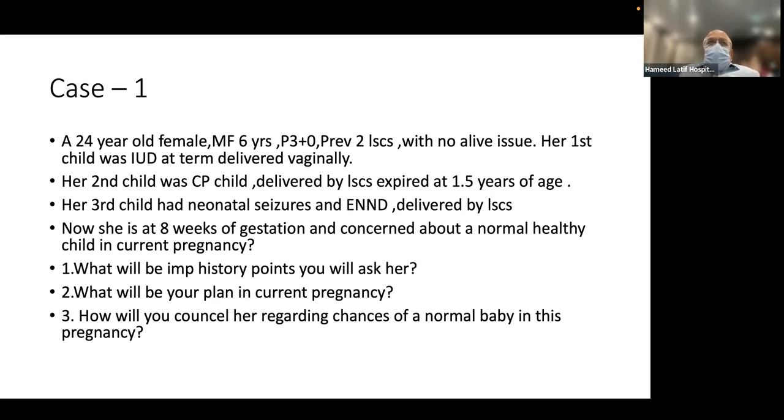I am not sure whether chorion villus sampling would help in that or not, but that also can be a possibility to identify the presence of those genes in this particular conceptus. And depending upon that, continuation or termination of pregnancy will be decided. So that would be my counseling to the patient.